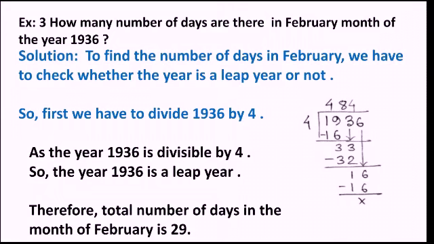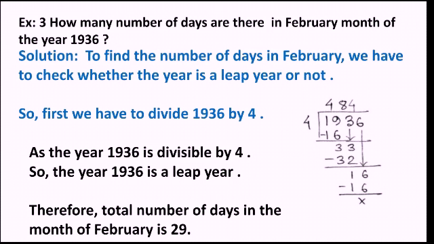Third example: how many days are there in the month of February of the year 1936? See, it is not easy to write the number of days. First of all, we have to check whether the year is a leap year or not. So to find the number of days in February, we first have to check whether the year is a leap year or not.